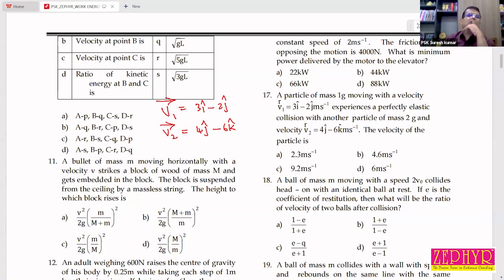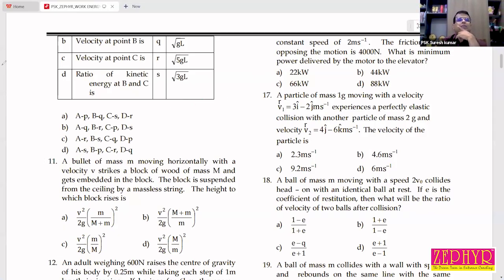No doubt, during collision, which quantity remains conserved? Momentum. Momentum must be conserved.